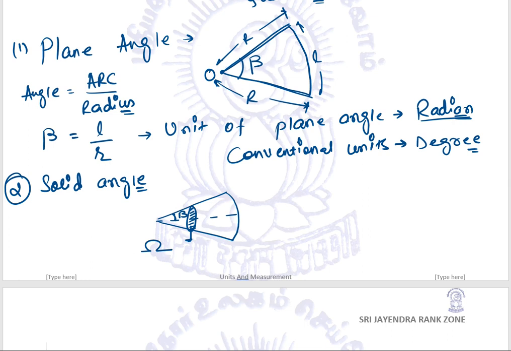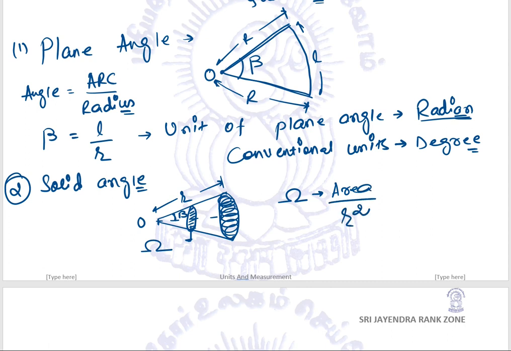So we can write it. This is a circular section. This is a point O. This is the radius R, and solid angle sigma would be equal to the area of this circular section divided by R square.